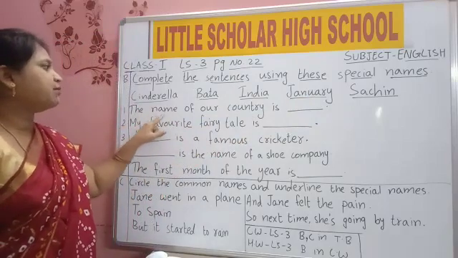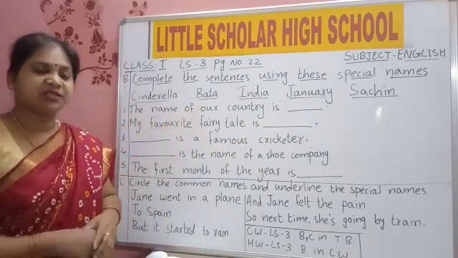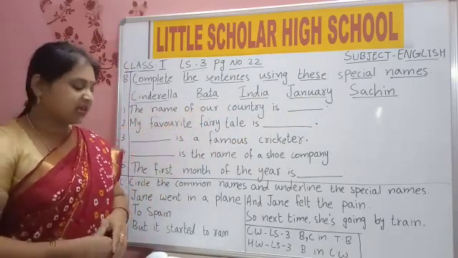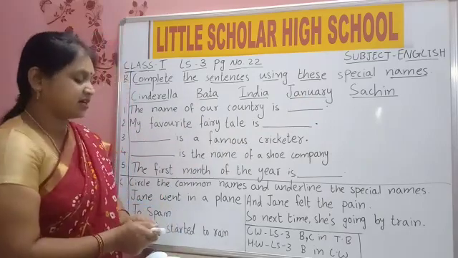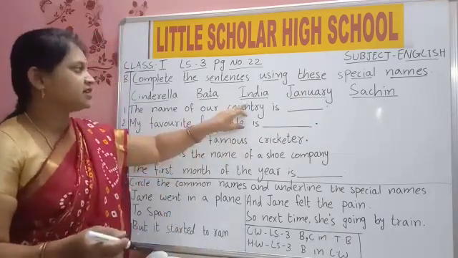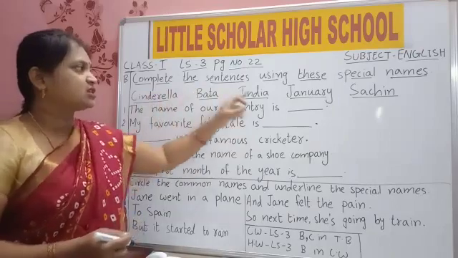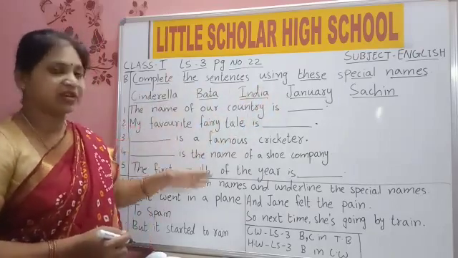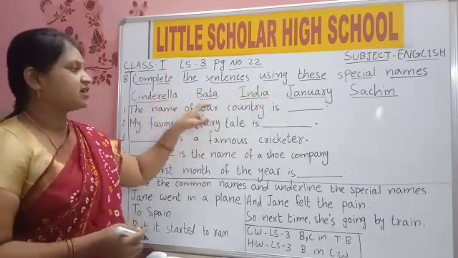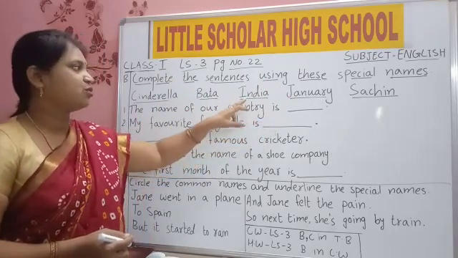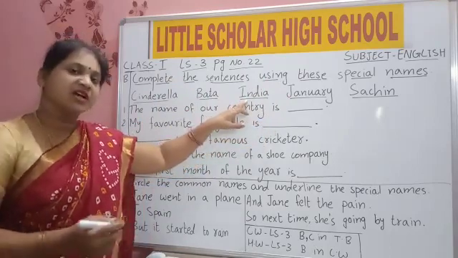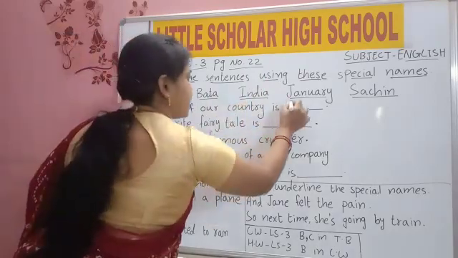First one: the name of our country is dash. What is the name of our country? The name of our country is India. So with these five words only we should fill. Cinderella is the name of our country? Bata is the name of our country? No, India is the name of our country. So write India.